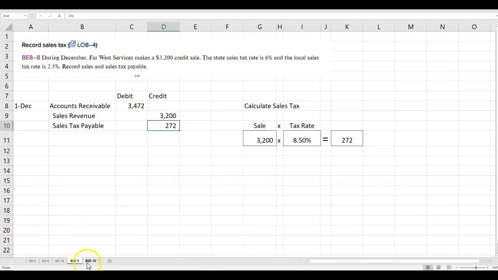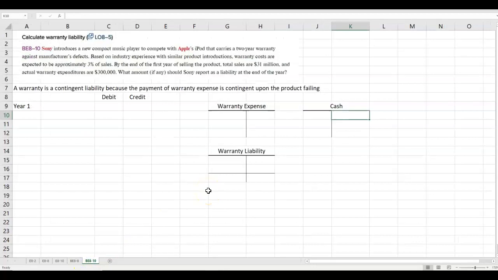Okay, one more. So warranty liability. So a warranty is a contingent liability, and they talk about contingent liabilities in the textbook because the liability is contingent upon something happening. So a warranty is a contingent liability because the payment of the warranty expense is contingent upon the product failing.